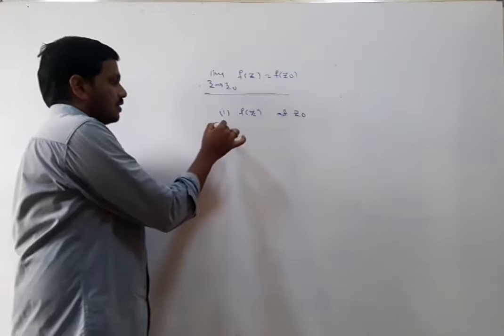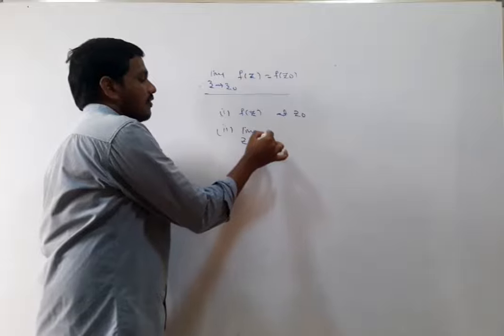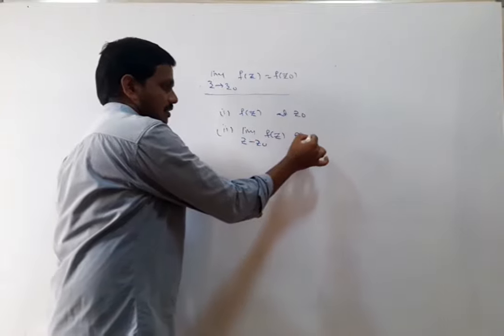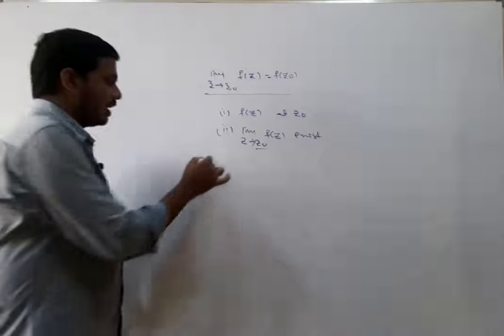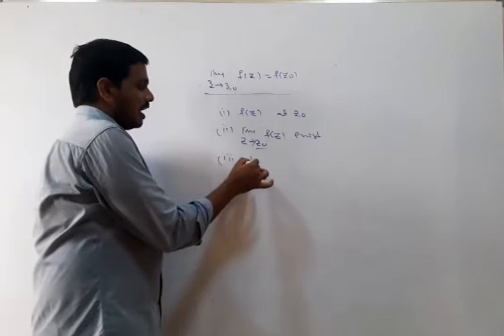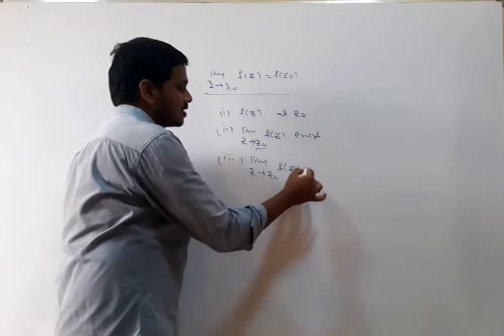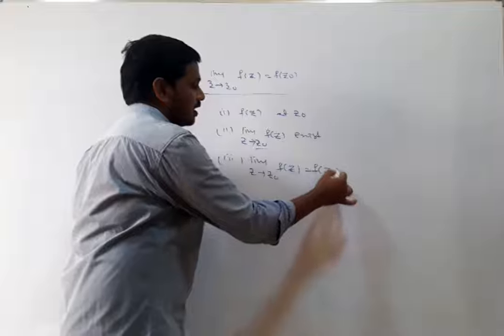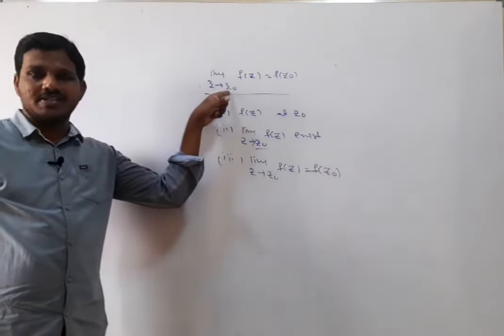Second, limit z tending to z naught f of z exists. The limit exists at z naught. And third point, limit z tending to z naught f of z is equal to f of z naught. We say that the function is continuous at the particular point z naught.